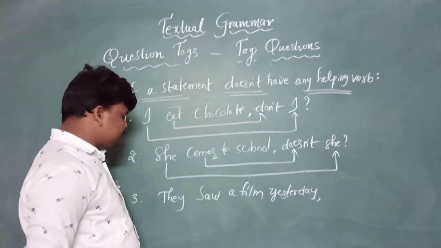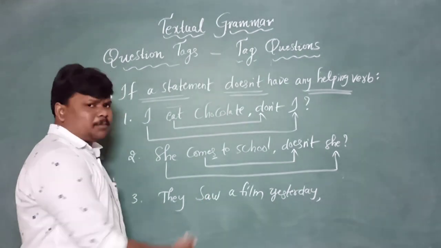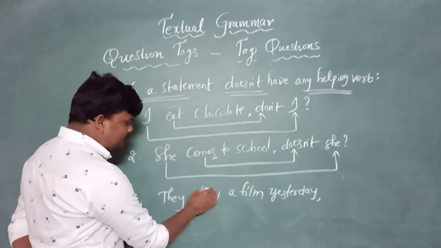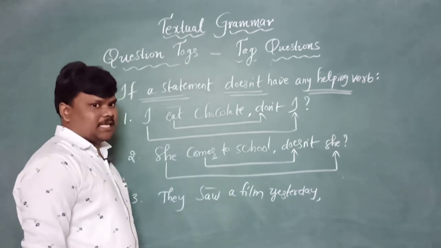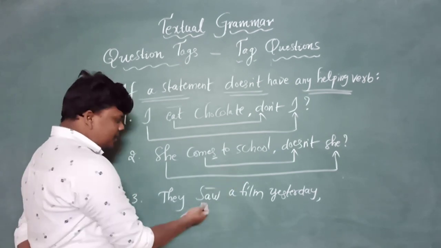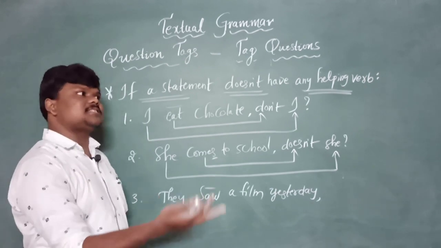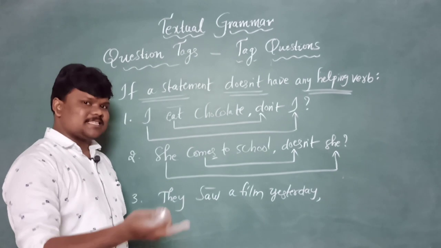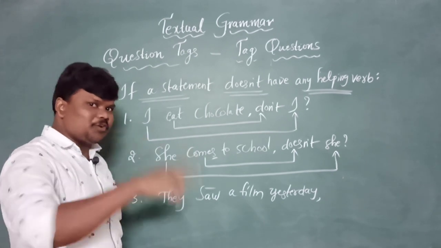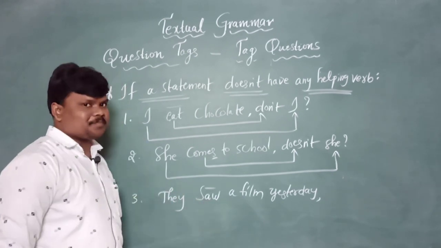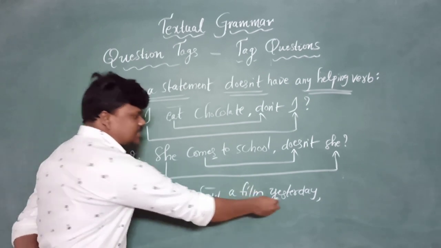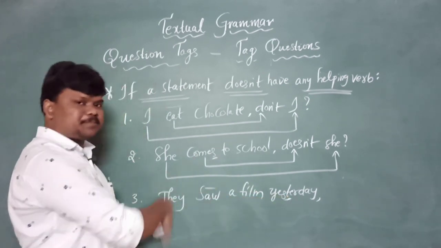See, no helping verb. We need to depend on the main verb, that is saw. If you did not remember, then go for see, saw, seen. Then you will understand that yes, this is in V2 form. Yesterday is a keyword which expresses this is a past form.